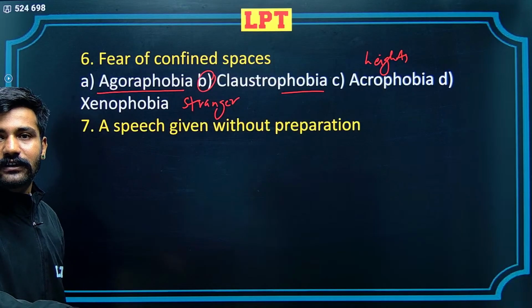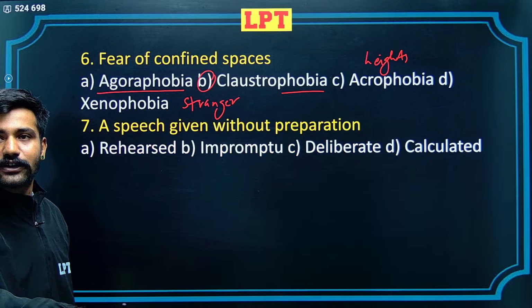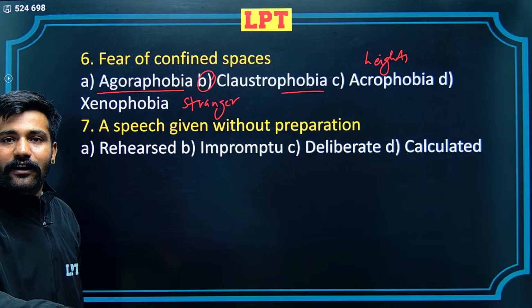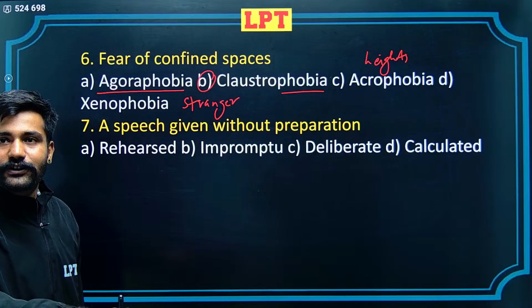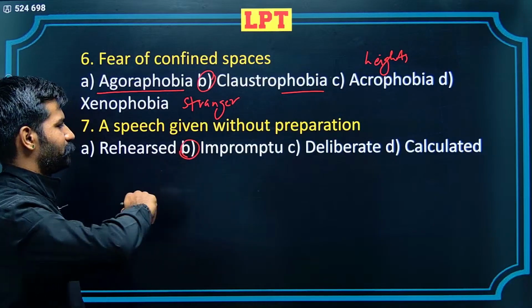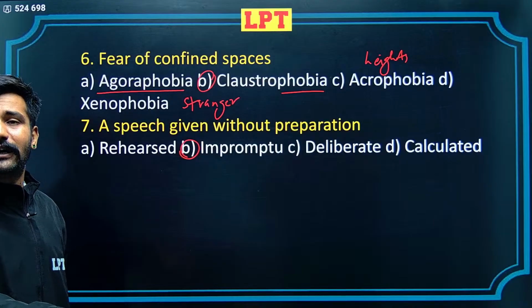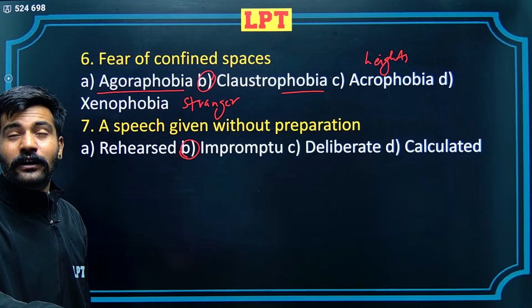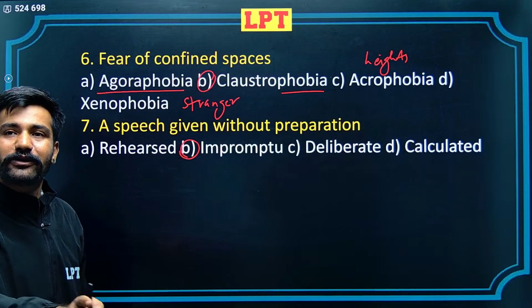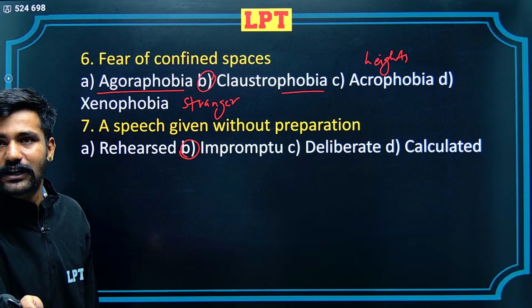7th question is a speech given without preparation. 4 alternatives: rehearsed, impromptu, deliberate and calculated. Now, the correct alternative here would be impromptu. The other alternatives are vague. If I say deliberate, deliberate is something which is done carefully. Calculated would be something which is measured and then something is delivered.